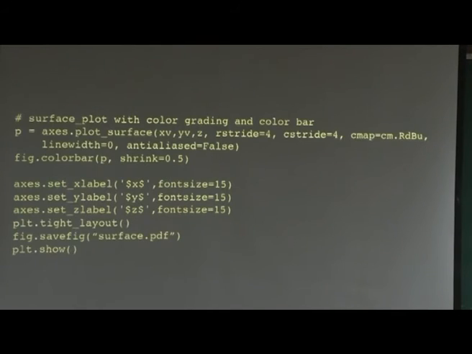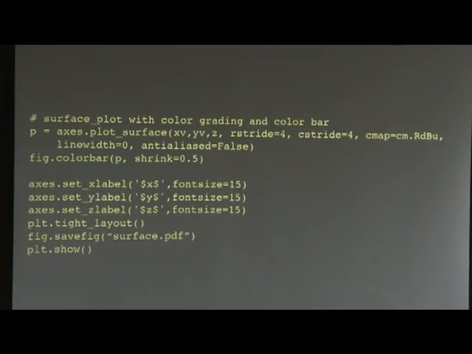So here I am saying axis dot plot surface. Sometimes you will get an error. This function belongs to the axis variable. So these are layers of objects. Like if I want to go to a house, I have to first go inside IIT, then take a street, then another smaller street. This is how you can think of it loosely. So plot surface is part of this axis, and I just have to say x, y, comma z.